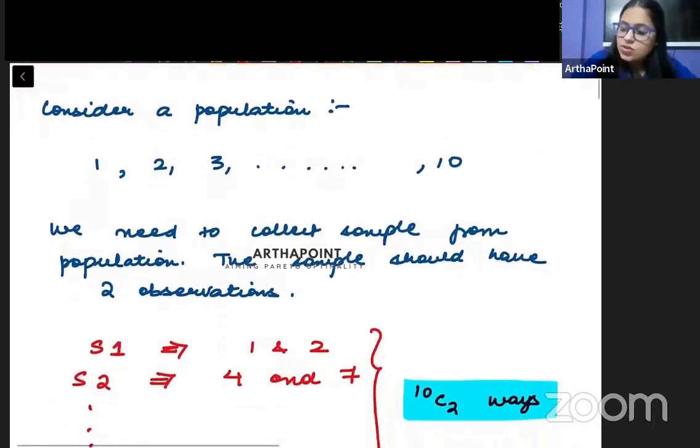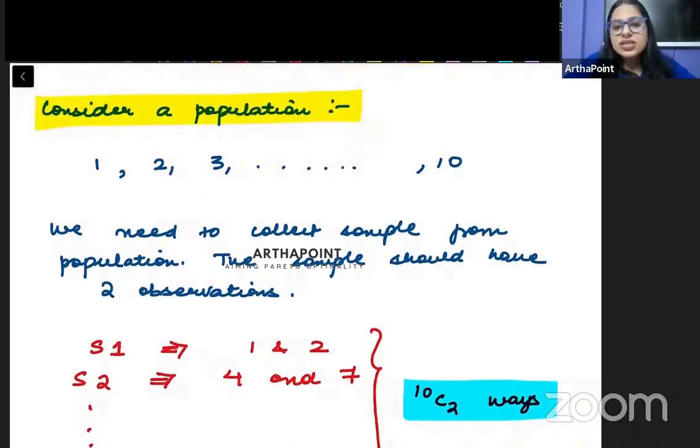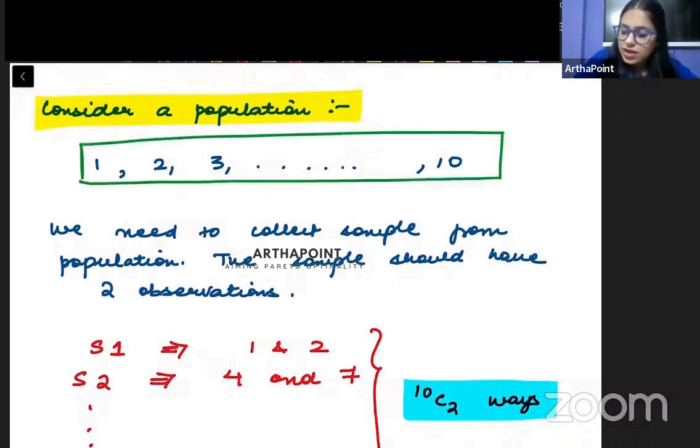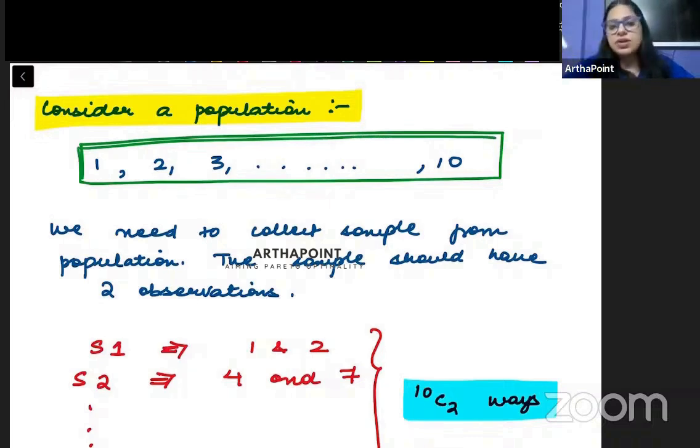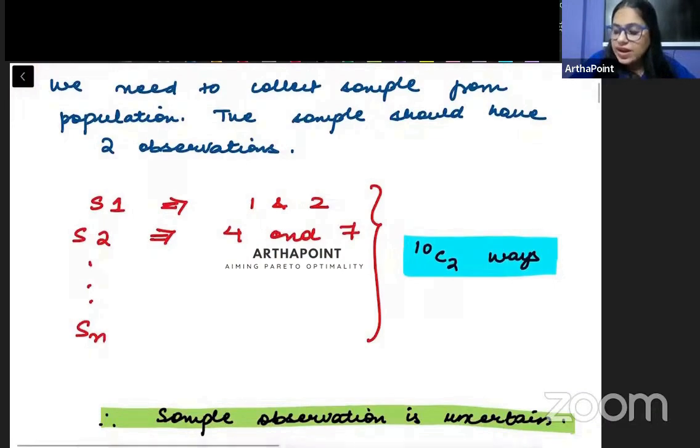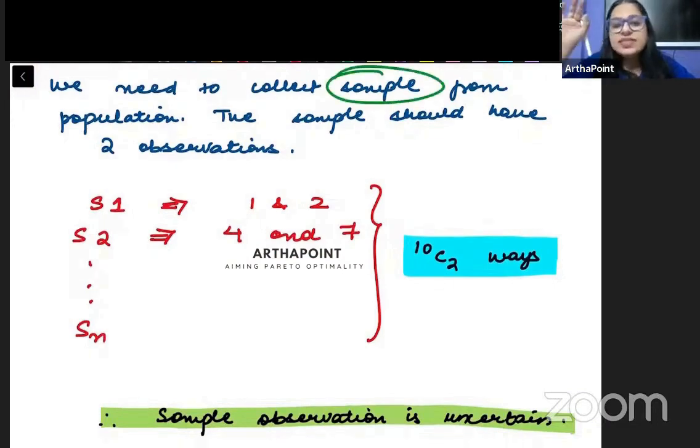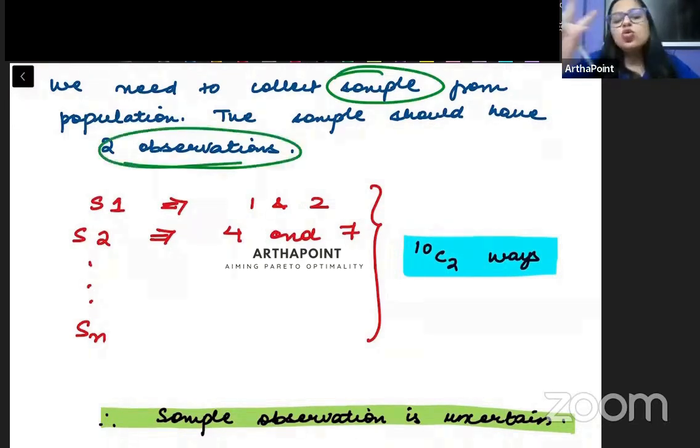ठीक है. Now let us try to consider an example. For this example, I have taken 10 data points. एक population है जिसमें 10 number हैं 1, 2, 3 till 10. And I am asking you to collect a sample, and this sample basically is having 2 observations. So out of 10, I am saying to create a sample और उसमें 2 observation होनी चाहिए. It should have 2 observations with it. So what will you do?